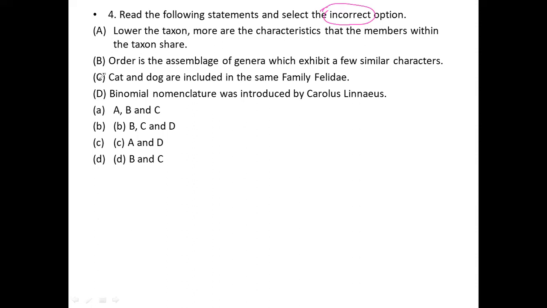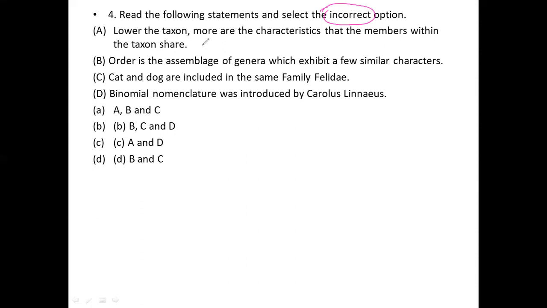Okay, so we shall go through the statements they have given here. They have given four different statements. The first: the lower the taxon, the more are the characteristics that the members within the taxon share.